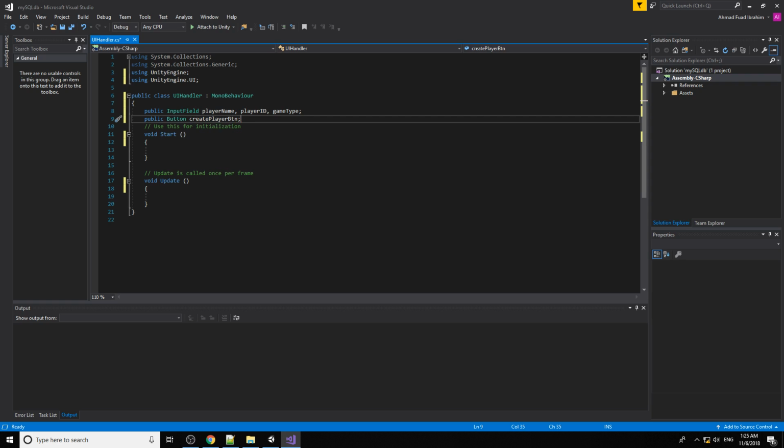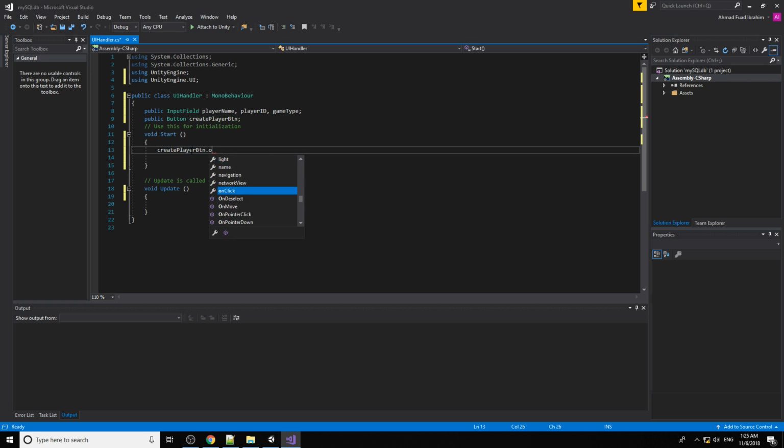Okay, next I want to add the on-click listener for that button. So this button, on-click listener.